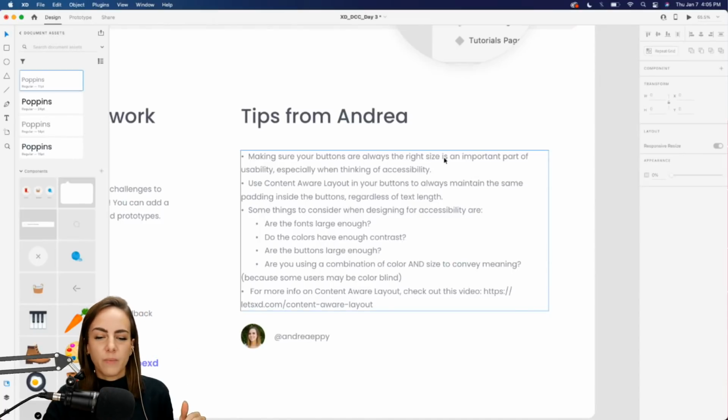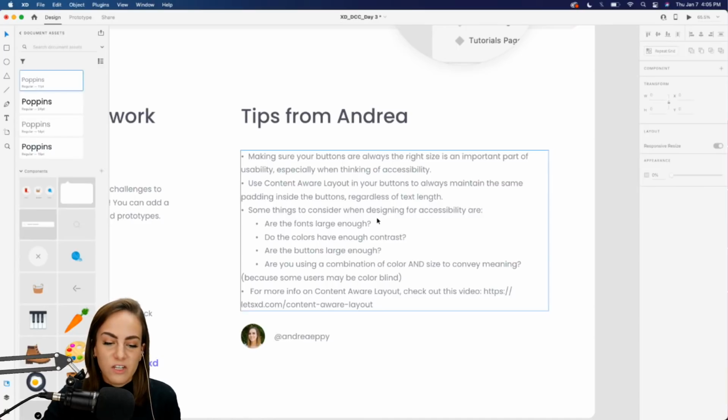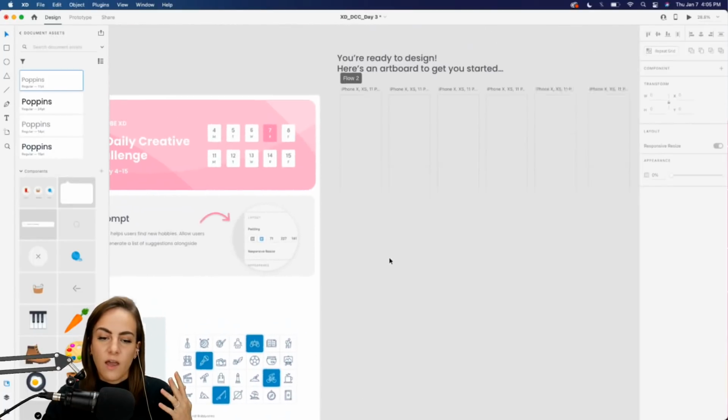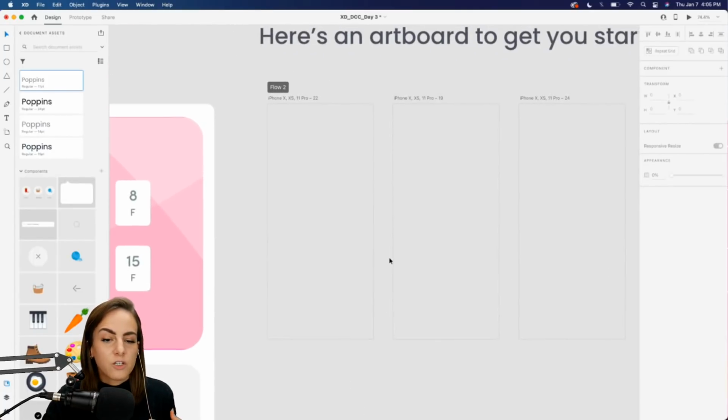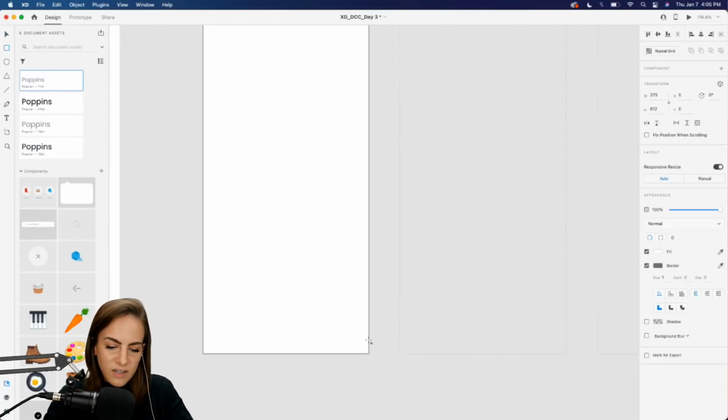And the tips of today. When we're making buttons, we want to make sure we have the right size, since that's a big part of usability, especially when we're thinking about accessibility. That's one of the main things I see, these button sizes are all wrong. So things to consider: are the fonts large enough? Do the colors have enough contrast? Are the buttons large enough? And are you using a combination of both color and size to convey meaning? Because sometimes you can't just rely on one of those. If you're colorblind or something, give users more than one way to figure out what's going on on your screen. So just some things to think about while we're designing today.